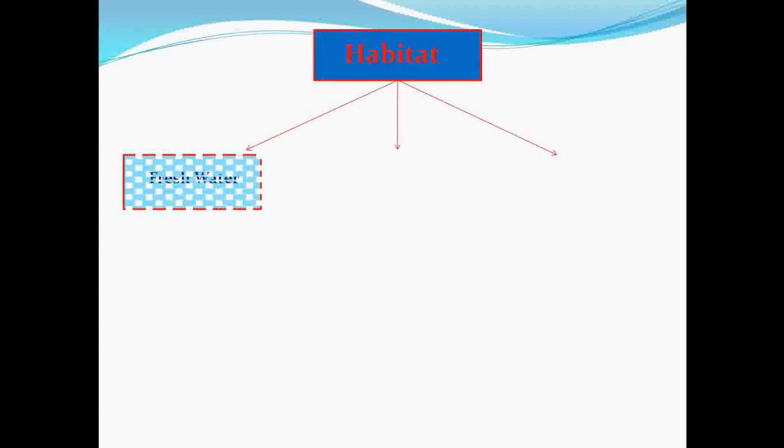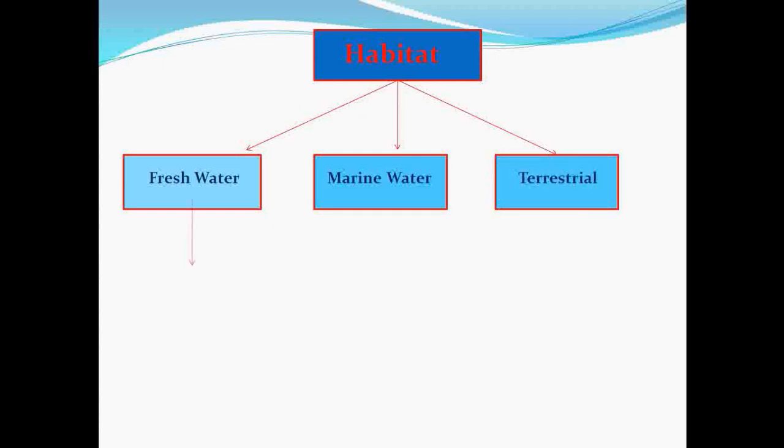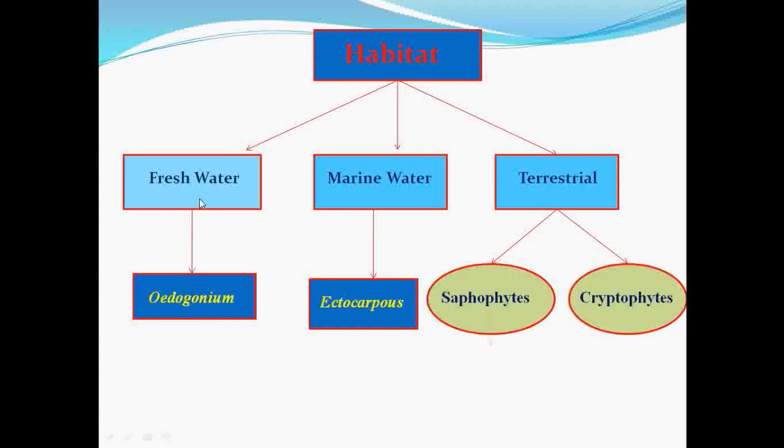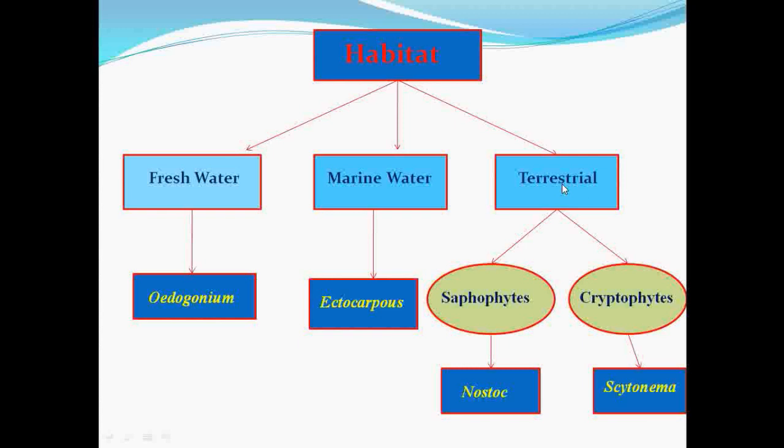Then next we see in detail about the habitat of algae. If we see the habitat of algae, algae are found in freshwater, marine water and terrestrial. Freshwater means those algae which are present in ponds, lakes, rivers, they are called freshwater algae. For example, Edogonium, Volvox. These are the examples of freshwater algae.